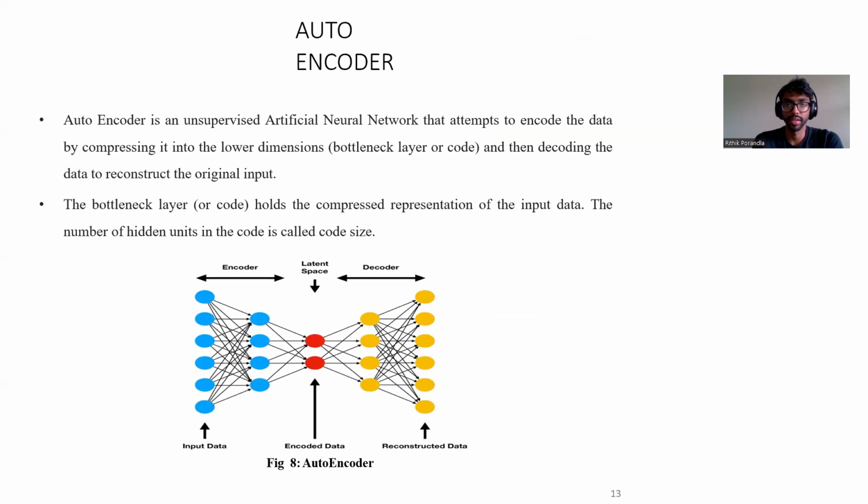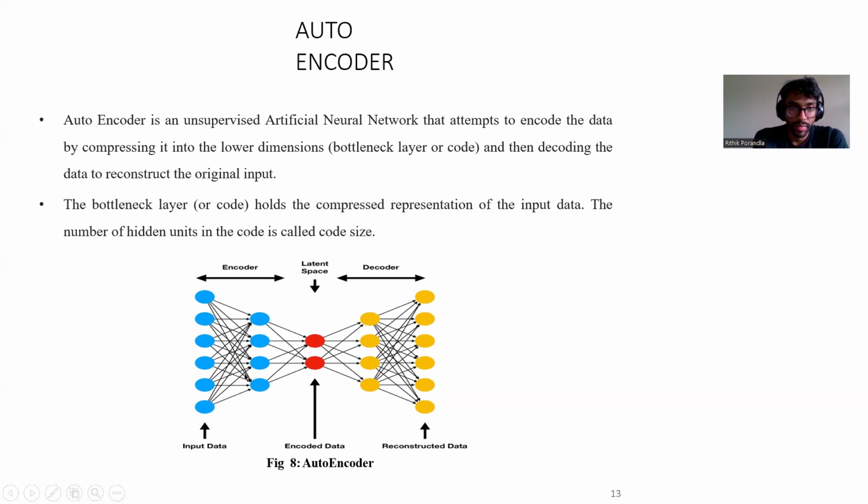Autoencoders are unsupervised learning artificial neural networks that attempt to encode the data by compressing it to lower dimensions, like a bottleneck layer of code, and then decoding the data to reconstruct the original input. The bottleneck layer holds the compressed representation of the input data. The number of units in the code is called the code size.